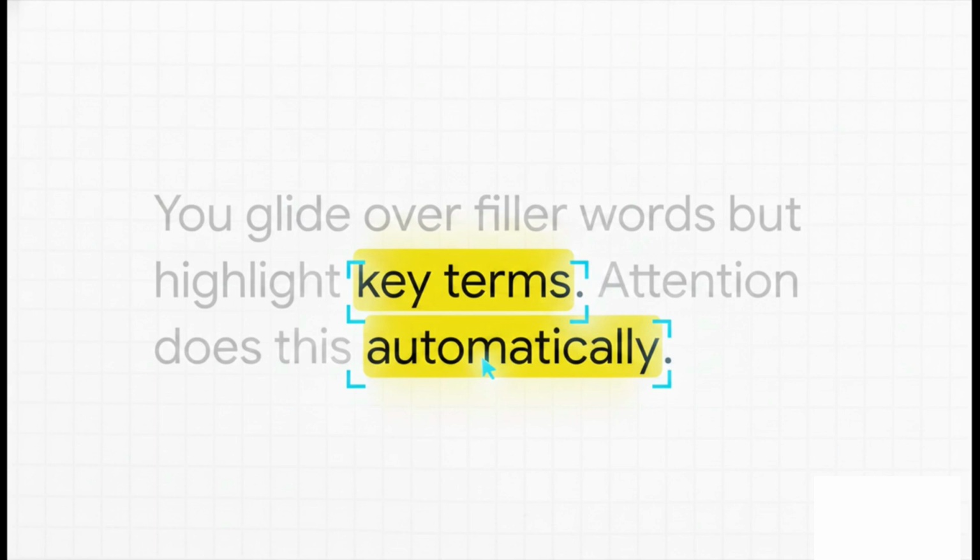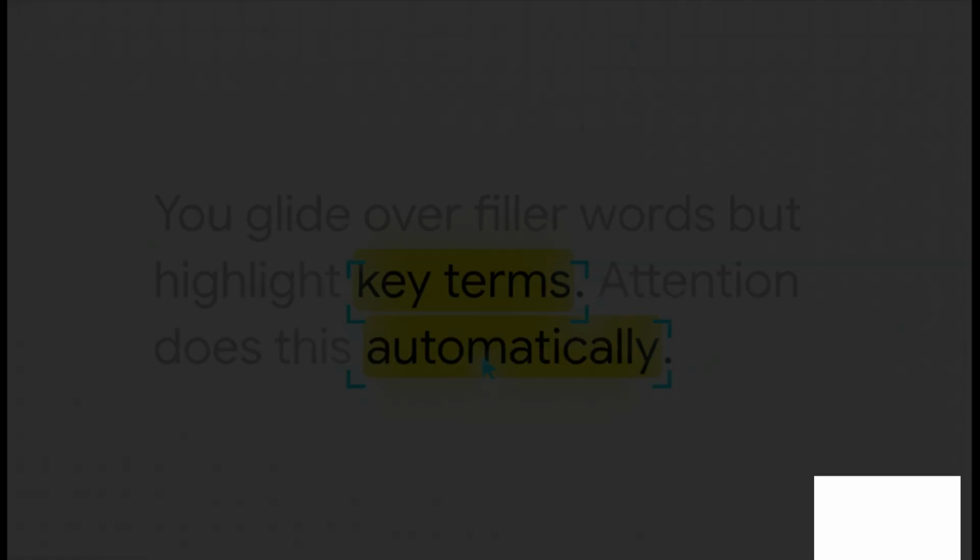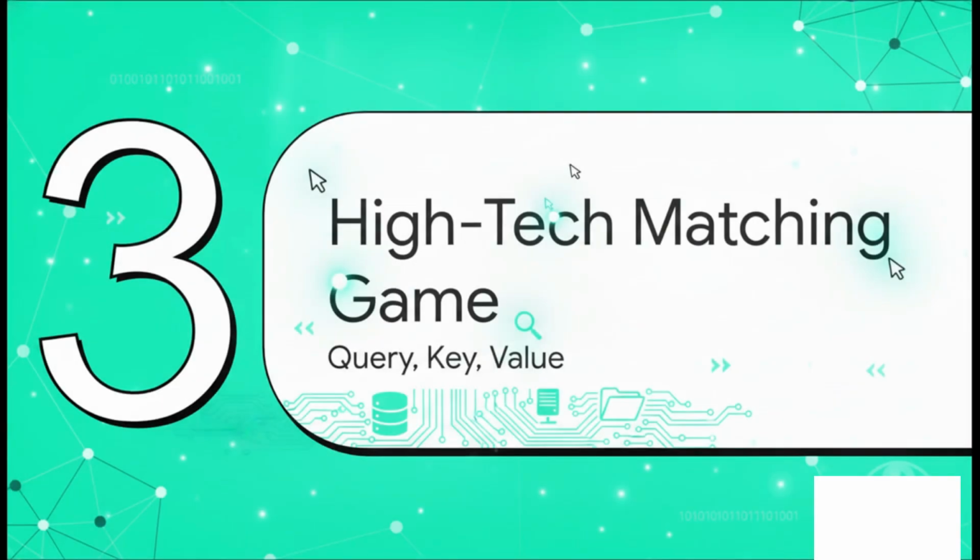Now just imagine a computer system doing that automatically, mathematically for every single word in relation to every other word in a sentence and recalculating those highlights millions of times per second. That is the attention mechanism in a nutshell. All right, Section 3, high-tech matching game.